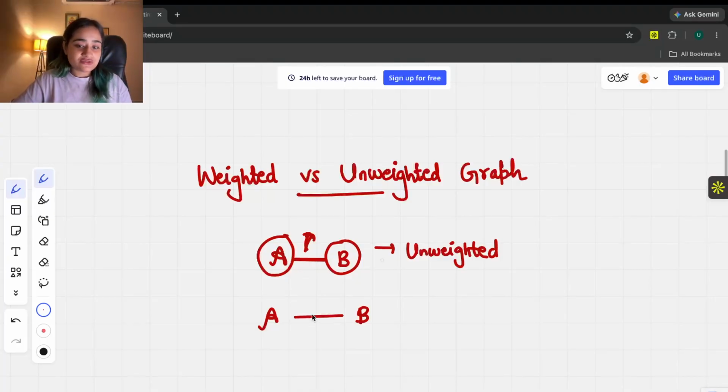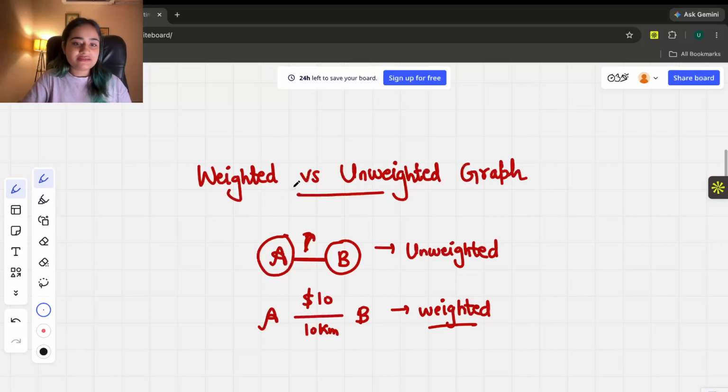But if this edge also represents something, maybe it represents the $10 or maybe like 10 kilometers, that is a weighted graph then, because its edges have a meaning. Its edges have a price to it, or maybe a distance to it, some kind of value associated with it, then it's a weighted graph, right?